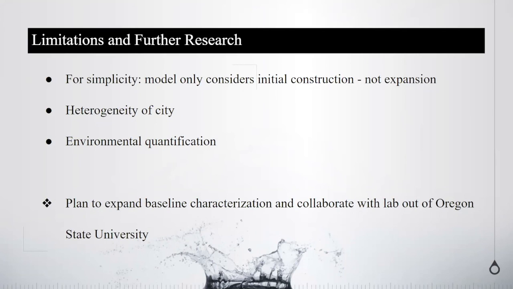Our environmental quantification is also lacking because there is a lack of data and because we are really interested in the dollar impacts on individuals. We plan to expand some of our baseline characterization and get some more detailed parameters and inputs, and we're collaborating with a lab out of Oregon State University to do that throughout the coming months, I think.